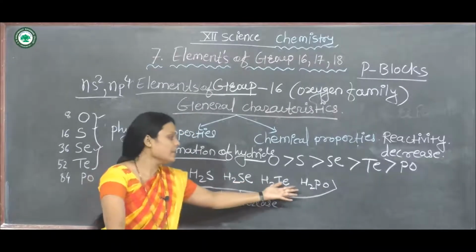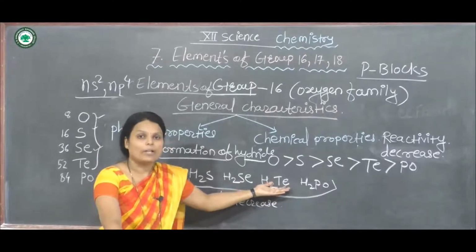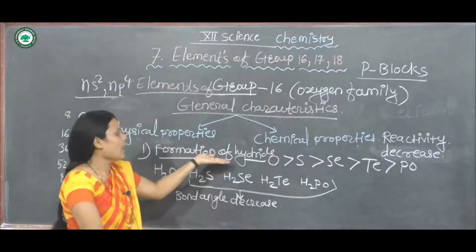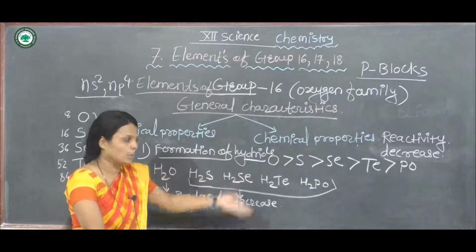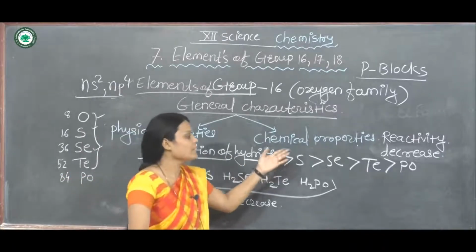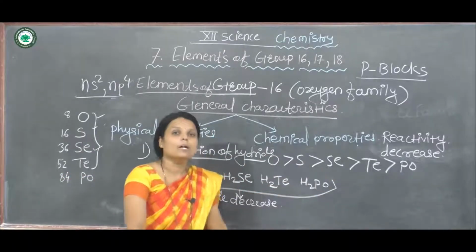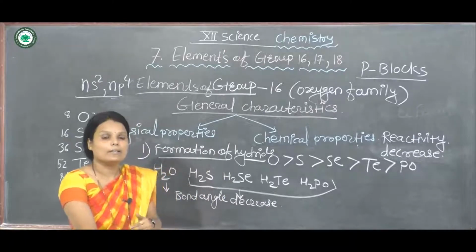All of these compounds are poisonous gases. For oxygen, sulfur, selenium, tellurium and polonium, the bond angle also decreases down the group.